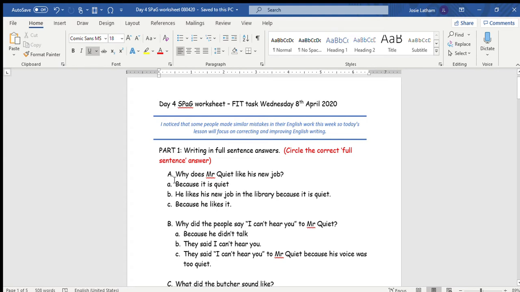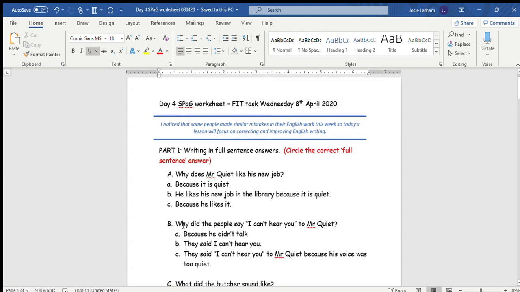So the first question says, why does Mr. Quiet like his new job? And you will circle either A, B or C. A, because it is quiet. B, he likes his new job in the library because it is quiet. Or C, because he likes it. Which one is the best full sentence answer for that question?